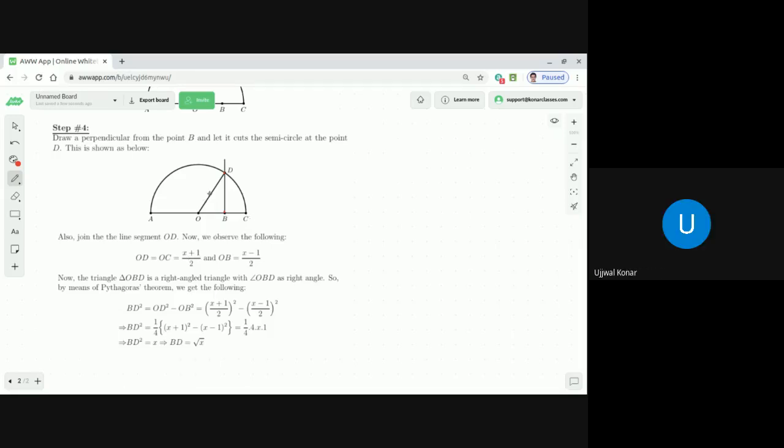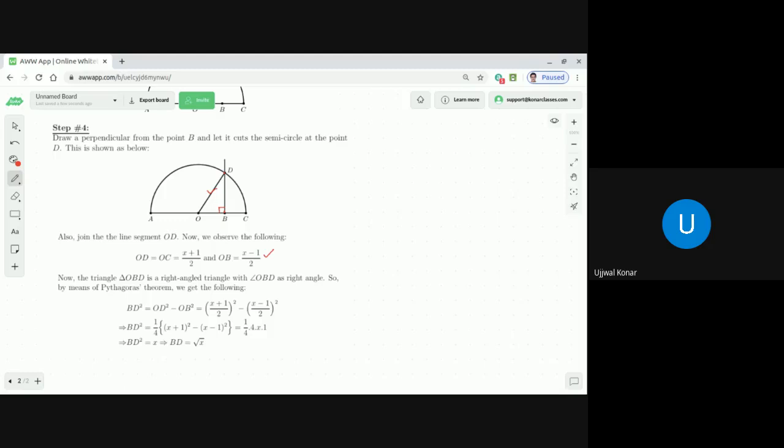So we found the value of OD, which is x plus 1 by 2, and OB we already know, which is x minus 1 by 2, correct or not? Now let us focus on the triangle OBD. OBD is a right angle triangle, no, dear students? Because as we have drawn the perpendicular, the angle OBD is a right angle. So in that right angle triangle OBD, OD is equal to x plus 1 by 2 and OB is equal to x minus 1 by 2. So we can find the value of BD.